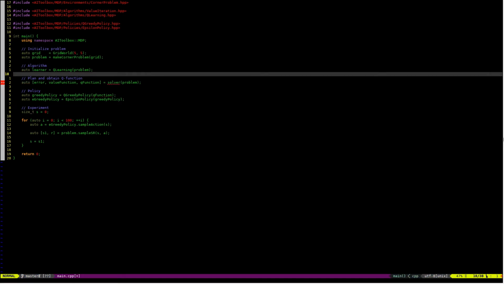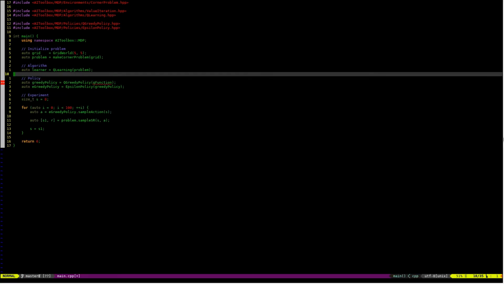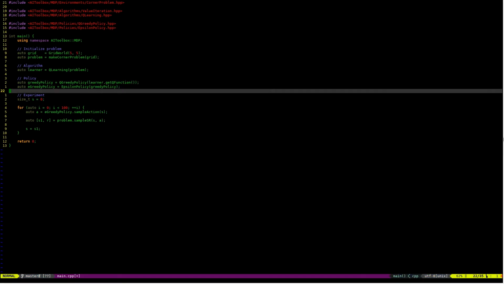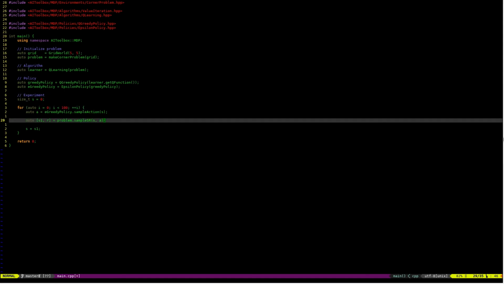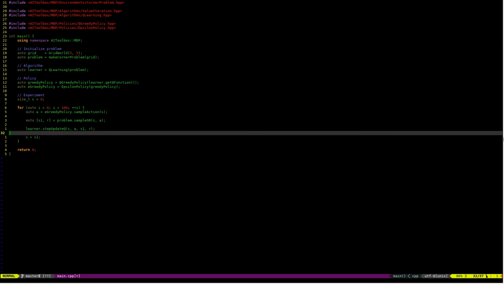We can now skip the planning step, since Q-learning does not need it. The value function for the greedy policy will now come directly from the learner object. Finally, we add the Q-learning update step inside our experiment loop. And we are done.